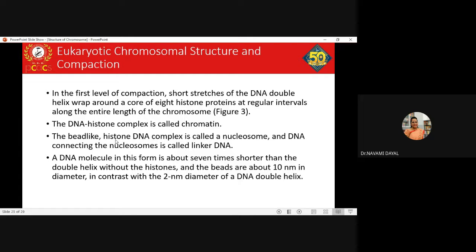Now, this is still the first level of compaction. The DNA molecule in this form is 7 times shorter than the double helix without the histones. Imagine the DNA helix without the histone, and imagine the DNA helix along with the histone. The DNA helix along with the histone proteins is 7 times shorter than the unwound DNA, and the beads are about 10 nanometer in diameter, in contrast with the 2 nanometer diameter of the DNA double helix. So it gets compacted to a certain extent till this stage.